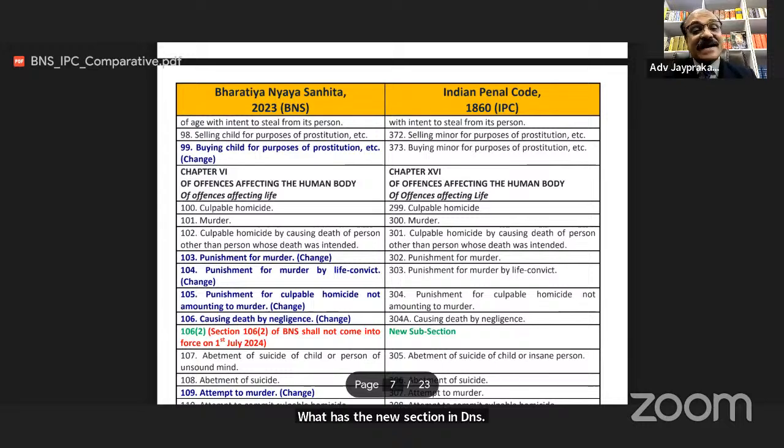BNS section 100, culpable homicide. Earlier, this section was 299. BNS section 101, murder. Earlier section of murder was 300. BNS section 102, culpable homicide by causing death of a person other than a person whose death was intended.